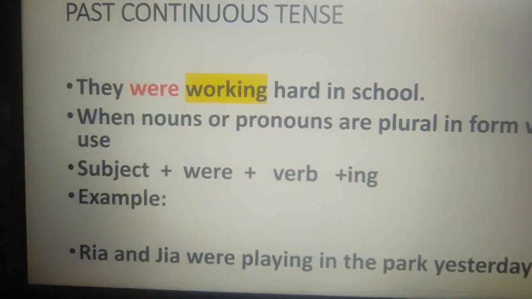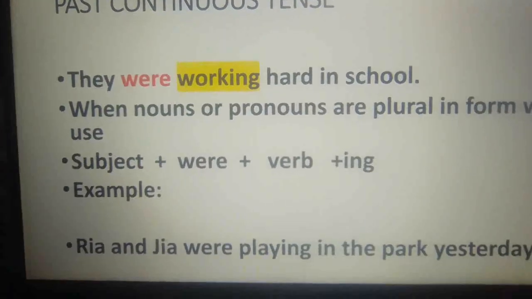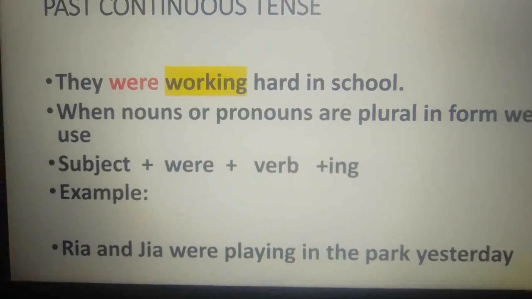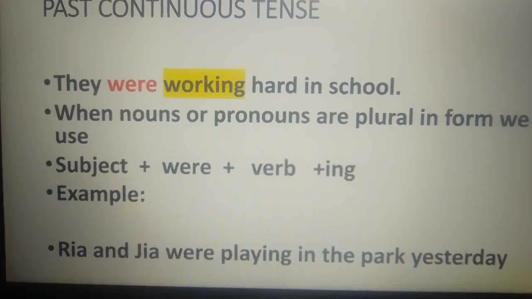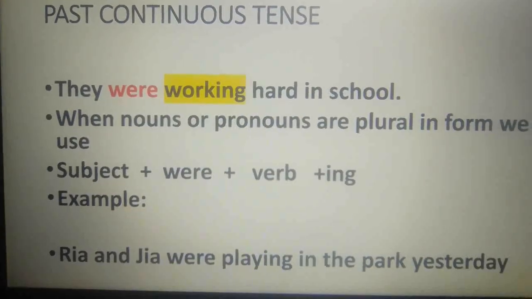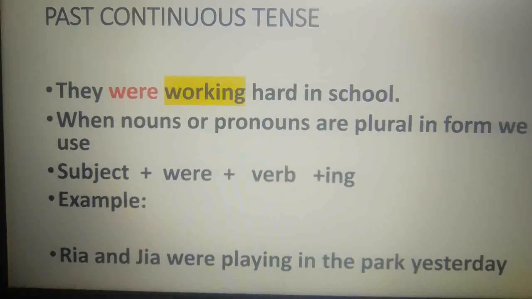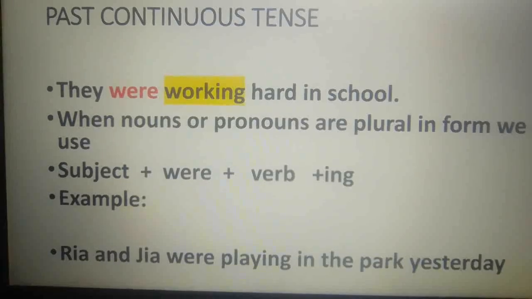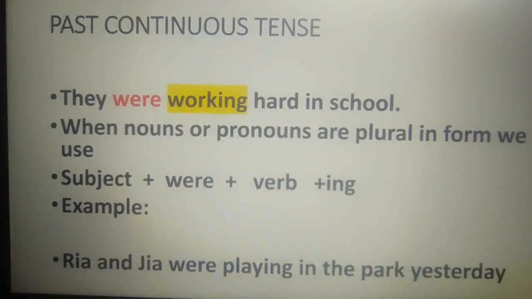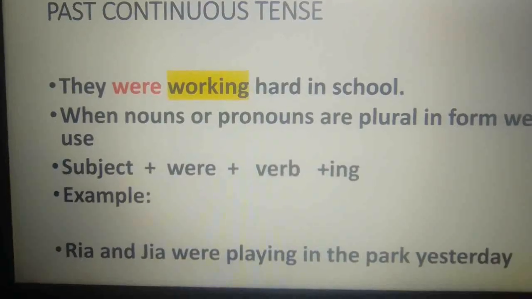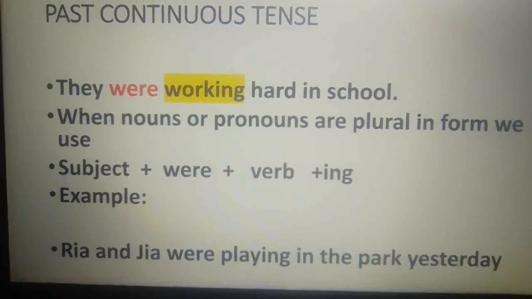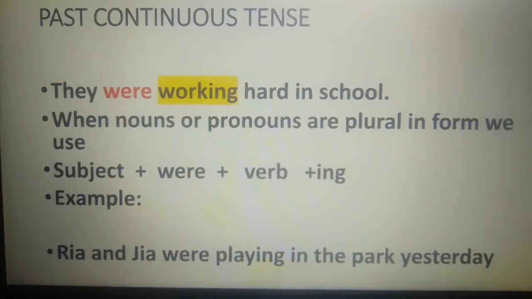They were working hard in school. Now, here, children, we can see they is a plural pronoun. So, what are we using to represent past tense? Were. When nouns or pronouns are plural in form, we use the subject plus were plus the verb and ing. For example, Ria and Jia were playing in the park yesterday.